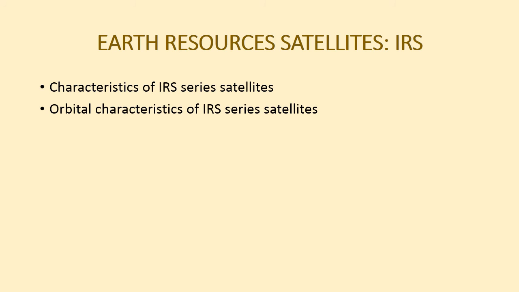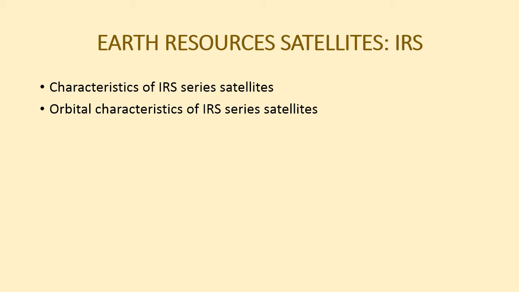Let us see the orbital characteristics of IRS satellite series. Altitude for IRS, first we will see IRS 1A and 1B, then IRS P2, then IRS 1C and 1D. IRS 1A and 1B, the altitude is 904 km, orbital period is 103.2 minutes, temporal resolution is 22 days, equatorial crossing time 10 am. The sensor used was LIS1 and LIS2, and LIS has two cameras, that is A and B.